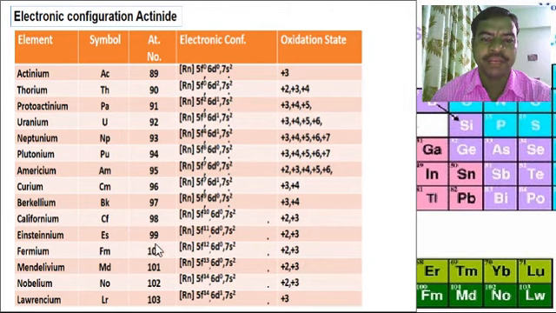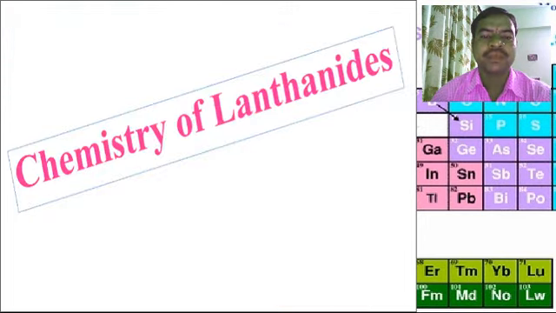These are the atomic numbers of this series. For example, the electronic configuration of actinium is [Rn] 5f0 6d1 7s2, and thorium is [Rn] 5f0 6d2 7s2. Likewise, these are the electronic configurations of the actinide series. Then, the chemistry of lanthanides.